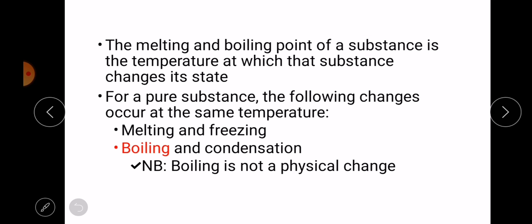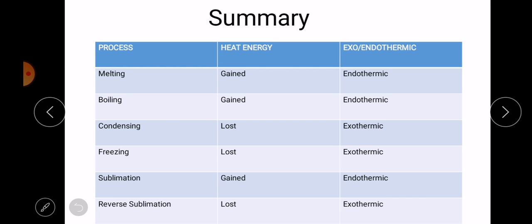The melting and boiling point of a substance is the temperature at which that substance changes its state. For a pure substance, the following changes occur at the same temperature: melting and freezing, boiling and condensation. We have said that. All right, so here is a summary.